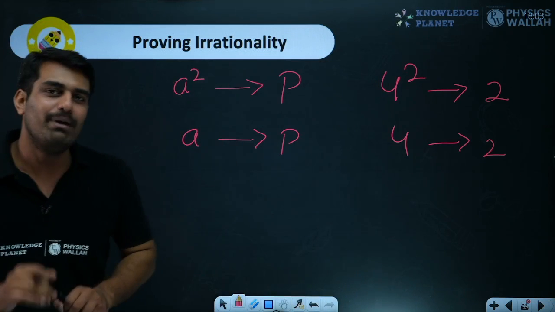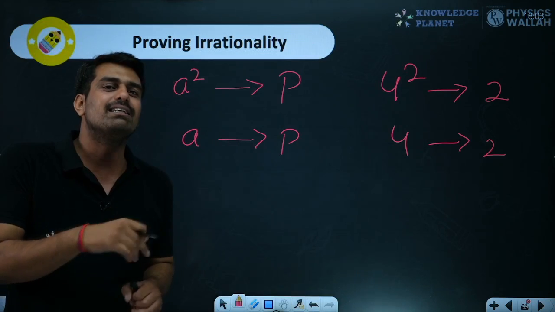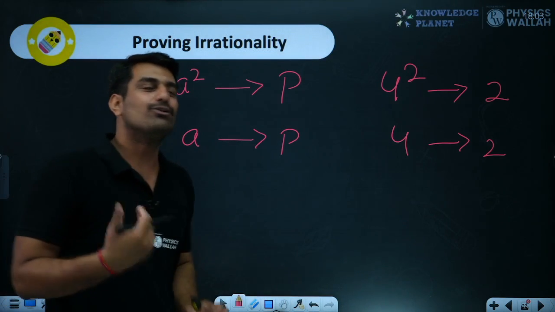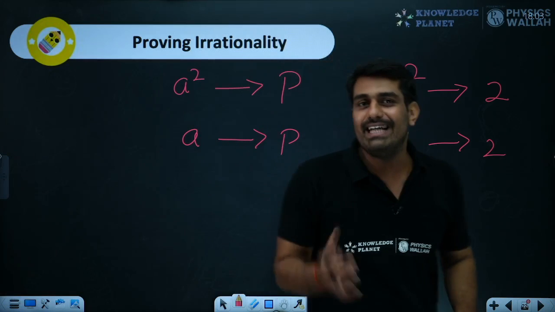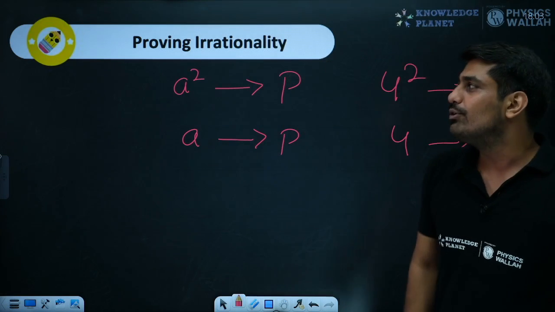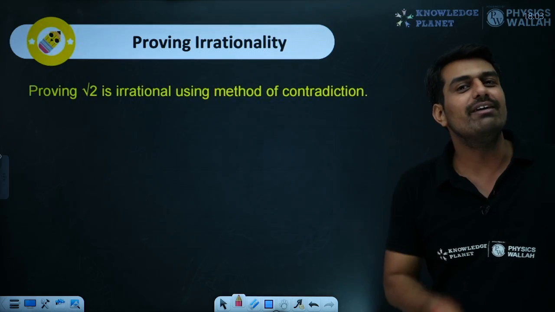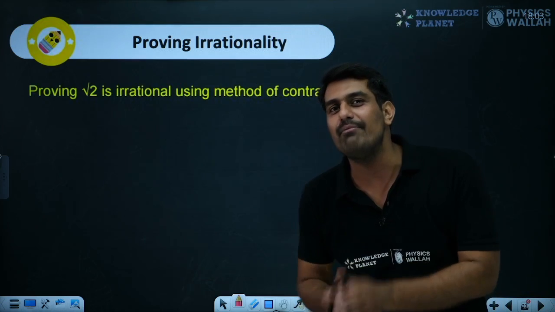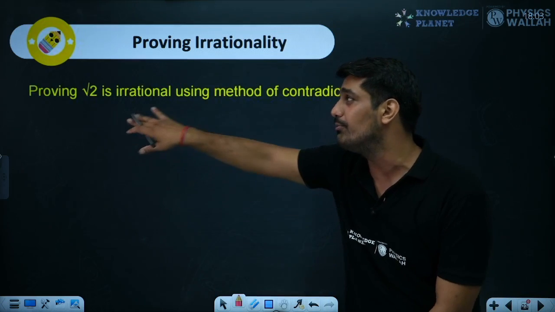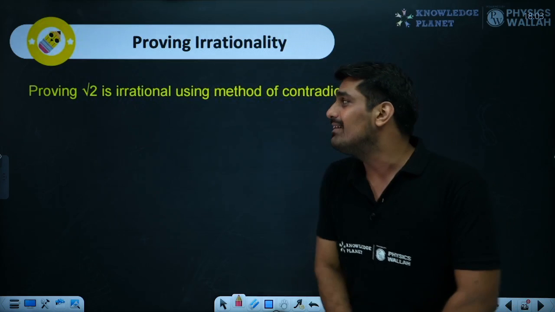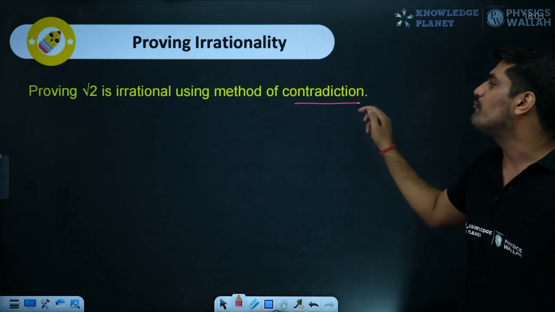As I told you, theorems in this chapter are basically just stating the obvious. So this is obvious. Why am I dictating it right now? Because it will be used in the proving part. So what are we going to prove? I told you in the very starting, if you are not convinced that root 2 is an irrational number, now is the time you will be convinced, because now we are going to prove root 2 is irrational. By what method, sir? The method is known as the method of contradiction.